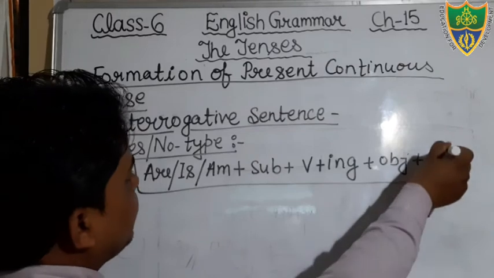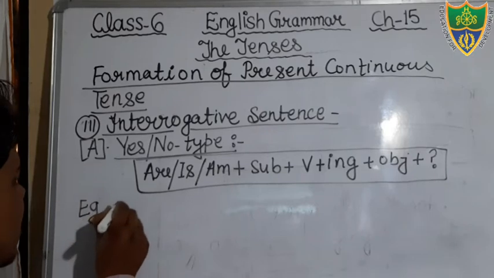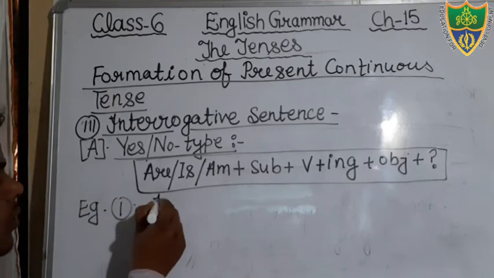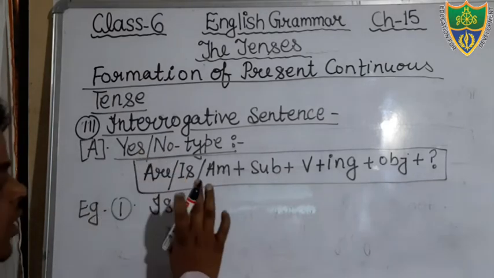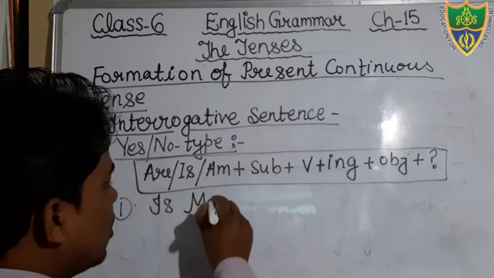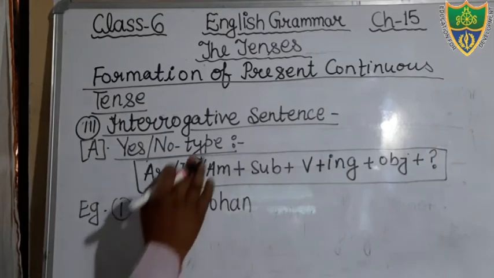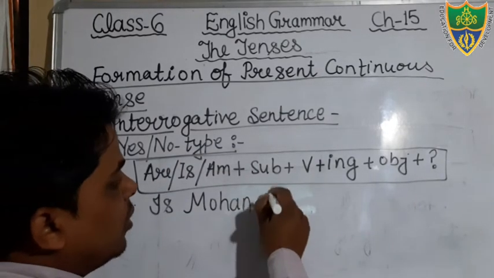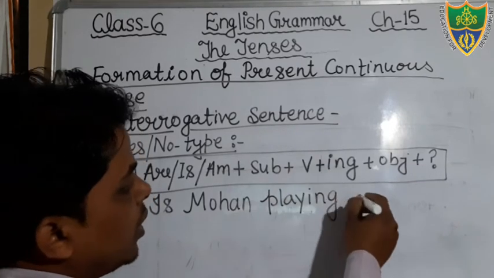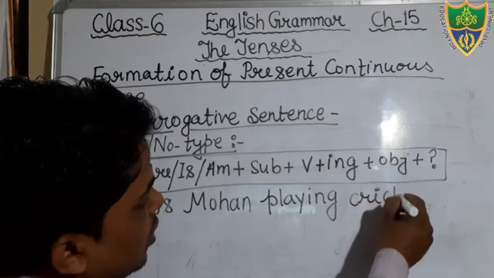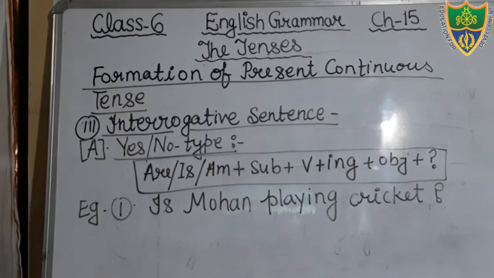Just see, we can see here example. We can see first example. Suppose that I am writing a sentence that starts with the helping verb is, then we have to use the subject singular. Is Mohan. Now just see, play is your main verb, and we will add here ing. Is Mohan playing cricket? You can see that is same sentence I have written in interrogative form. Just see, is Mohan playing cricket?